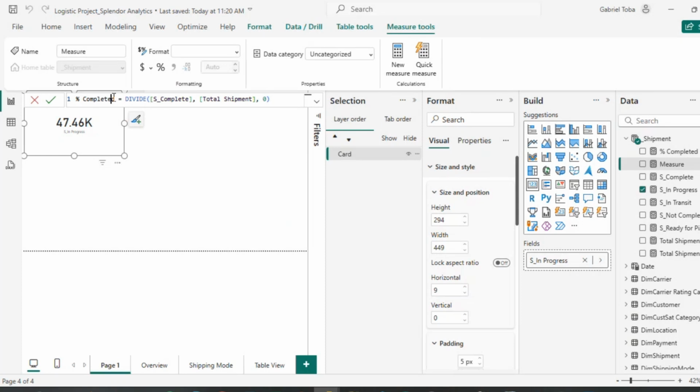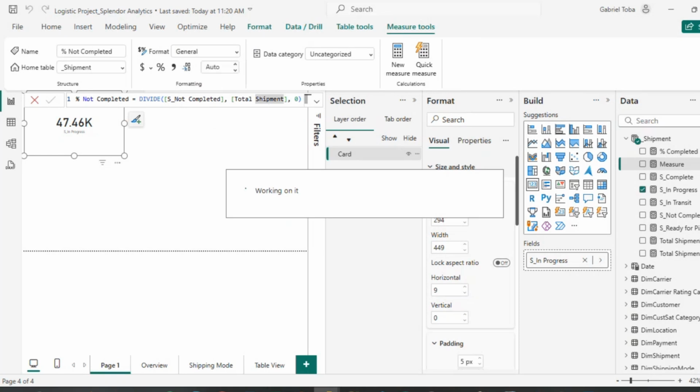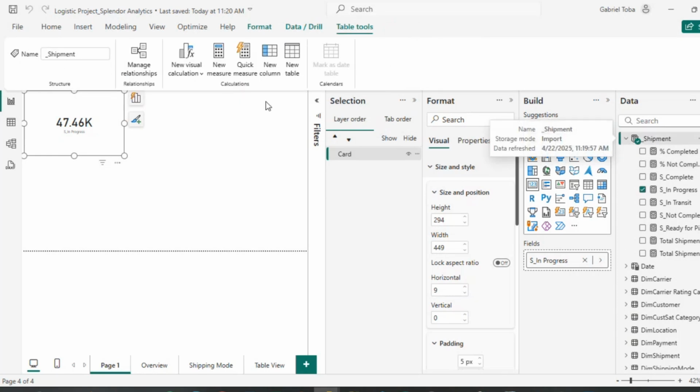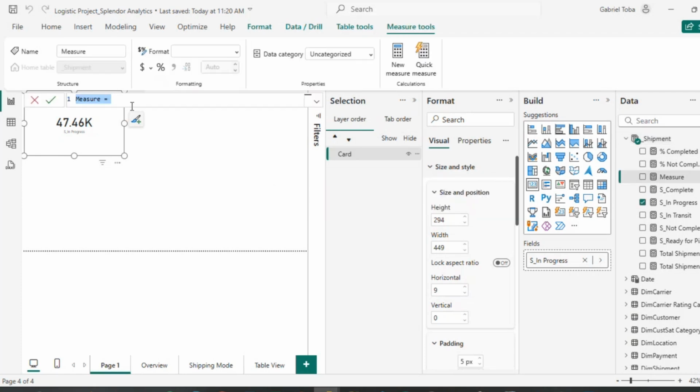Okay, so in transit, or let's start with not completed. Not completed, and I'm going to enter. Okay, so new shipment, let's write another measure, and I'm going to call this in transit.